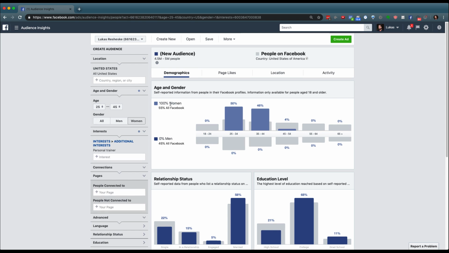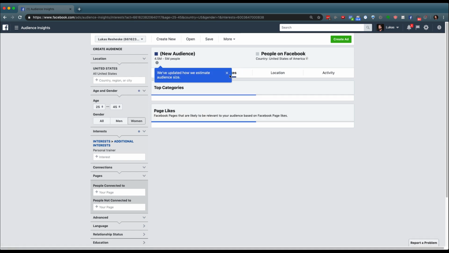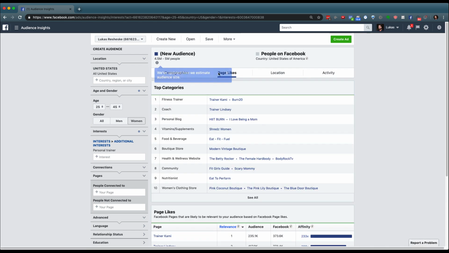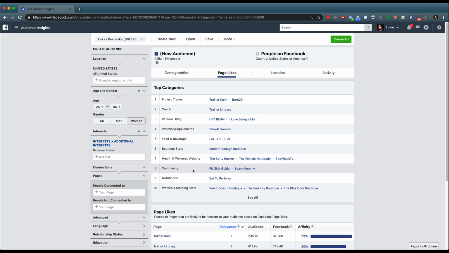We've narrowed it down to 100% women between the ages of 25 and 45. And finally, I'm going to go over here to page likes. Page likes is going to tell me what types of pages this person is interested in. And then I can go and look at those people, not only the types of gurus that they follow or the people that they're aspiring to be, but also the individuals that are literally following them.